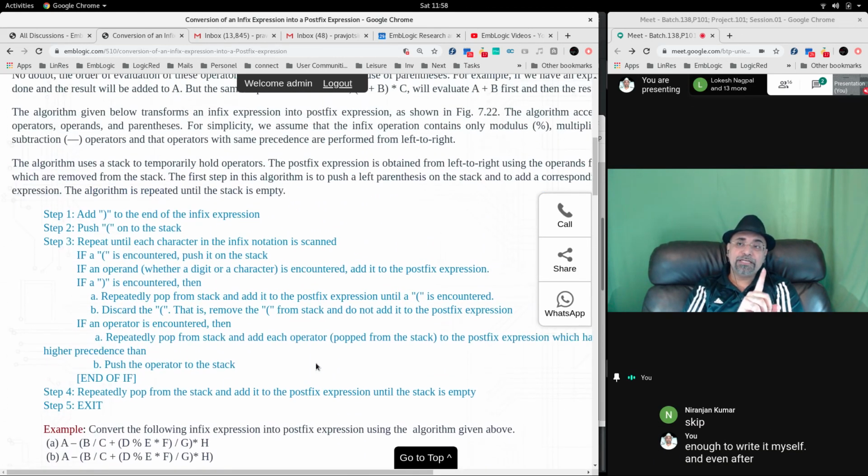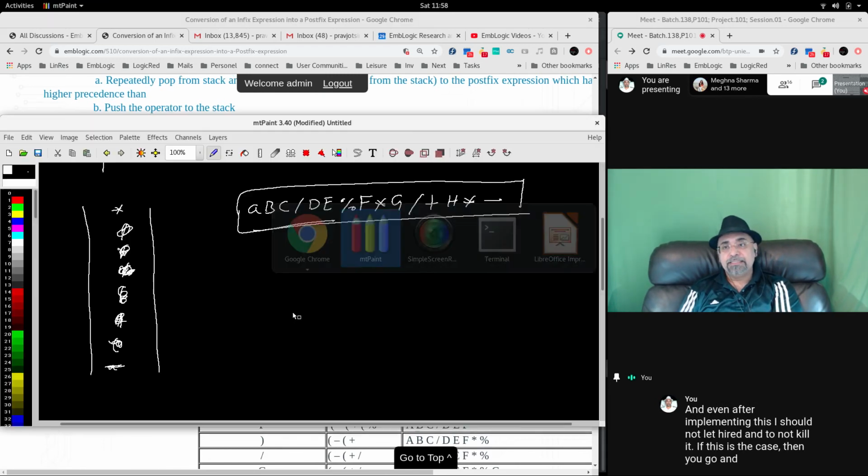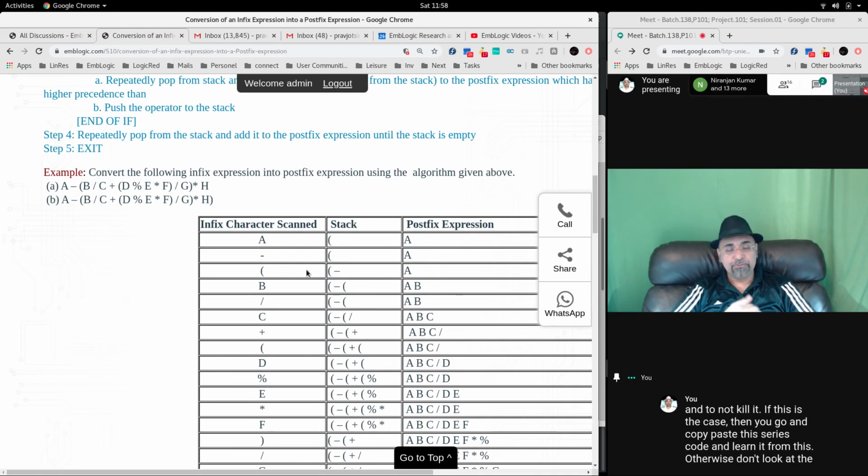What you are supposed to read and understand is this algorithm and this explanation that I have given. Then everything that you have listened to me in the classroom is of value. Okay.